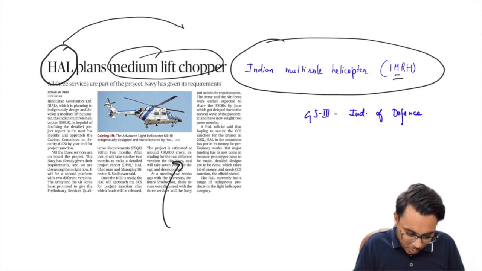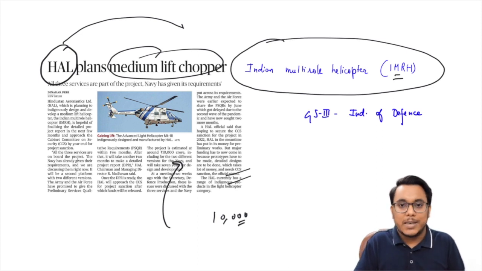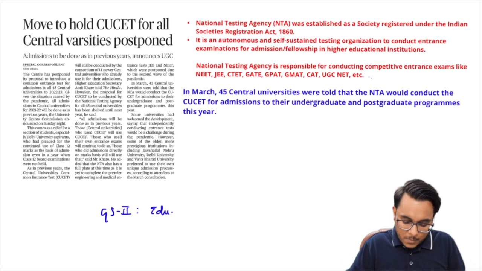Then guys, it has been reported that with a cost of nearly 10,000 crore rupees, and within the next 7 to 10 years, this particular thing will be operationalized. So guys, this is just what has been covered here. Fine. Now guys, the nitty-gritty apart from this is not very important for your examination. By the way, it might be important for our GS paper number 3, indigenization of defense. As a reference only you can put it. So that is all. Now we'll move to the next article.